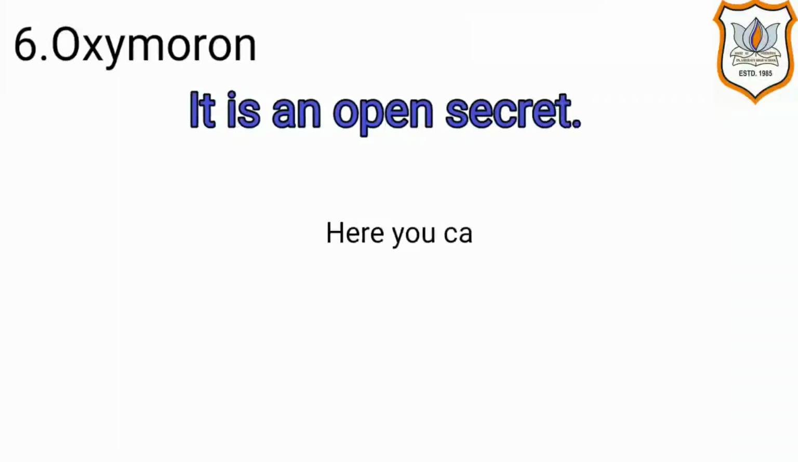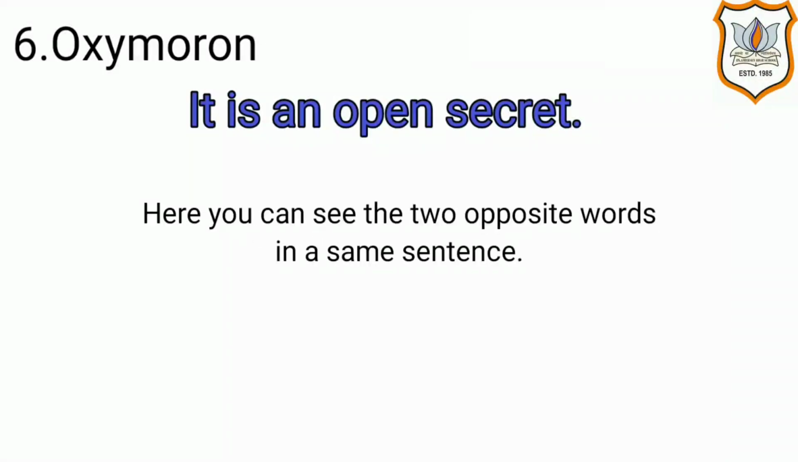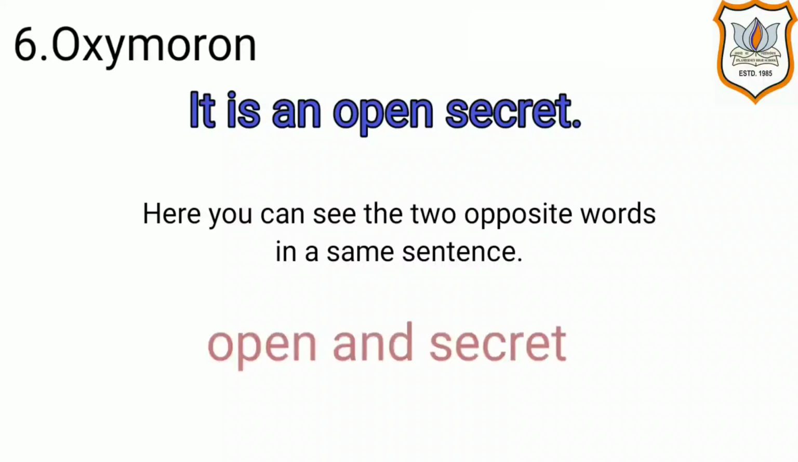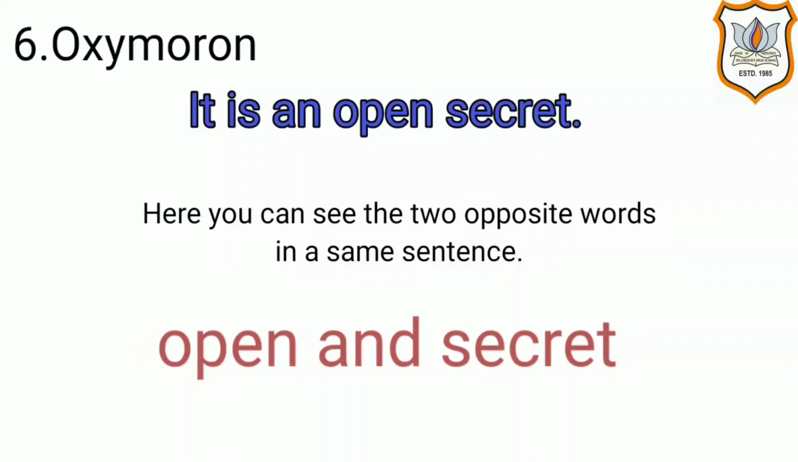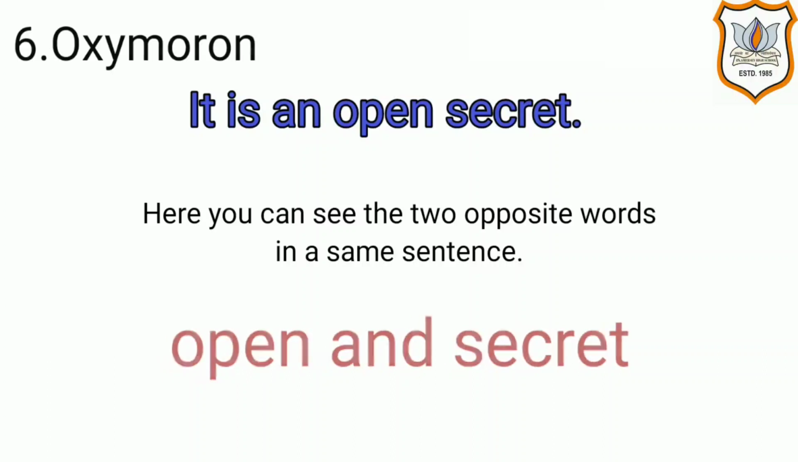Here are some examples. It is an open secret. Here you can see two opposite words in the same sentence, open and secret. If it is a secret, then it cannot be open, and if it is open, then it cannot be secret. So it is an oxymoron.